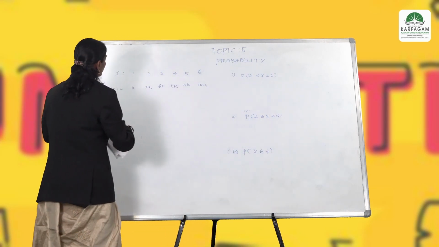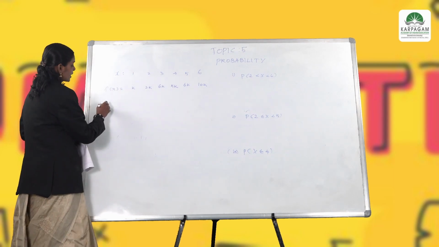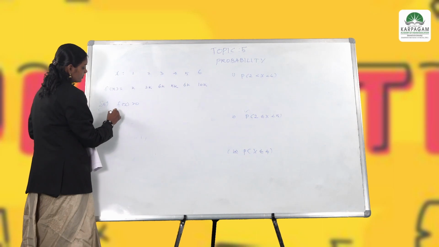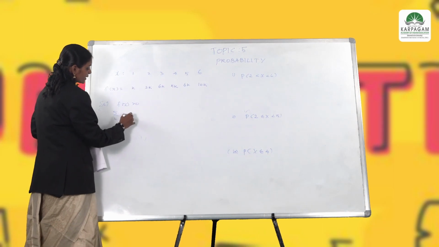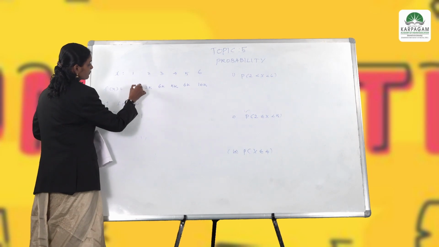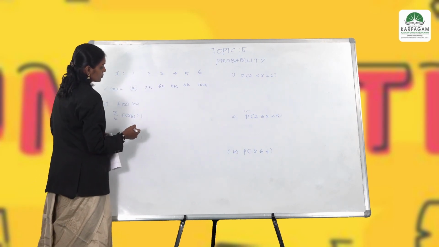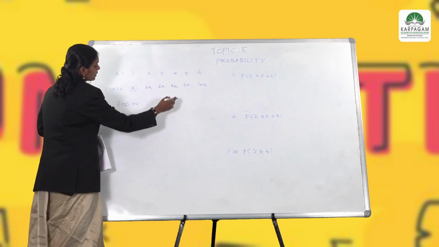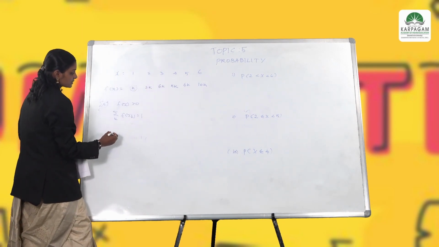Whenever in a discrete case, all the f of x values should be greater than 0. The second condition is that the summation of f of xk should be equal to 1. We do not know the value of k here, so first we have to define the value of k. How will we get k? Just add all these values, and that should be equal to 1 because of our condition.